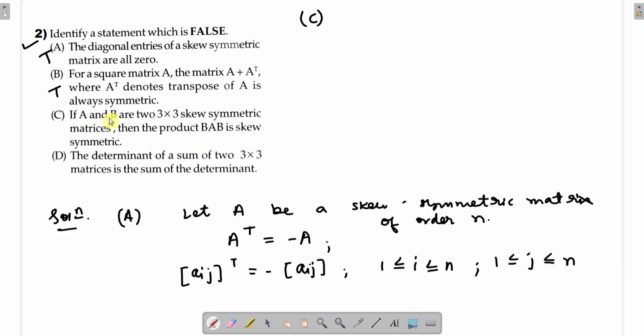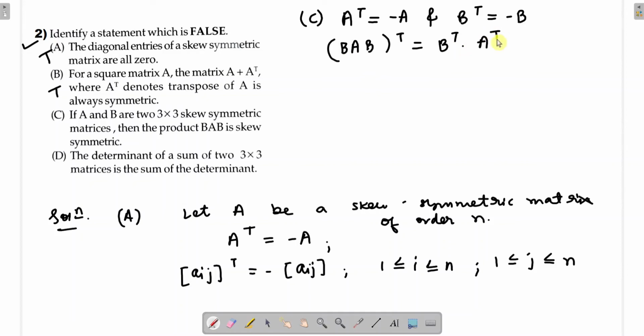Okay, A and B are skew symmetric matrices, meaning A transpose is equal to minus A and B transpose is equal to minus B. Now we want to see whether BAB is skew symmetric or not. So BAB transpose, if you take, this will be the last matrix transpose first, multiplied by the matrix which is in the middle, that is A transpose, right? I mean the transpose of the middle matrix, multiplied by the first matrix transpose, B transpose.